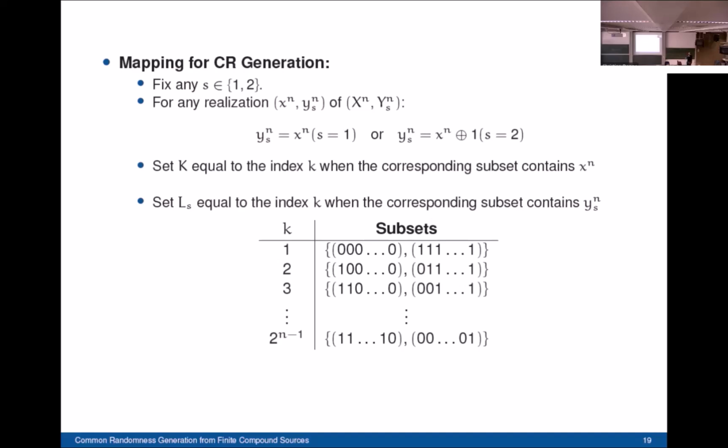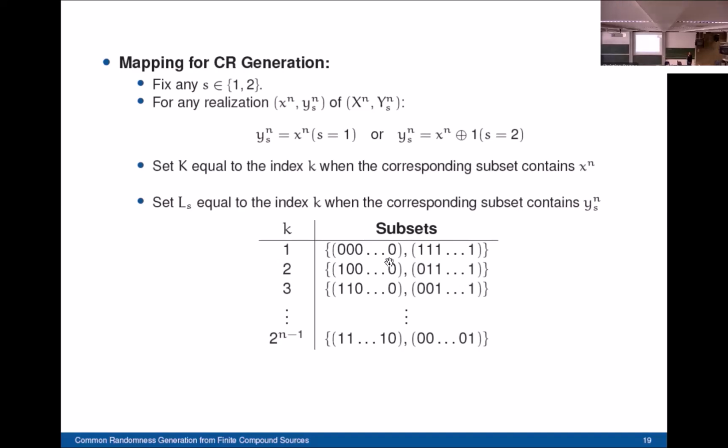Since the output sequence at terminal B is either equal to the output sequence at terminal A or equal to its bitwise complement, we know that the sequences at terminal A and terminal B are contained in the same subset.